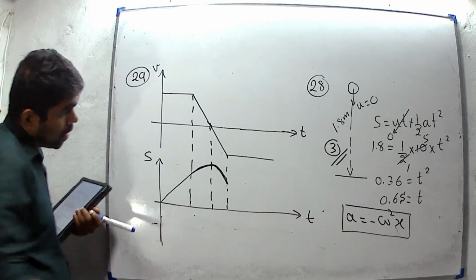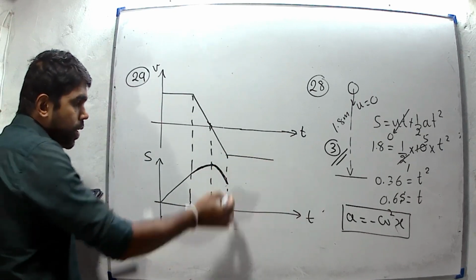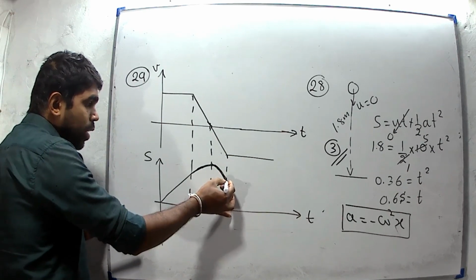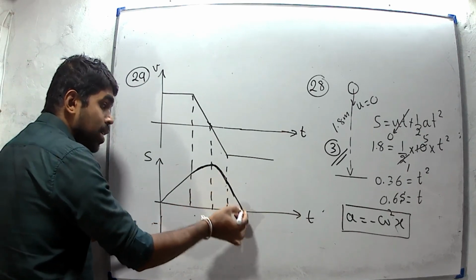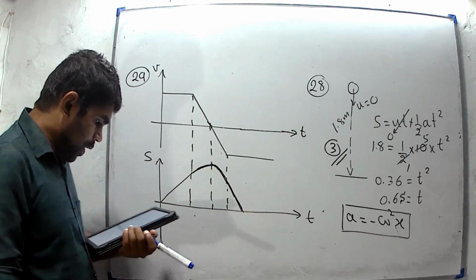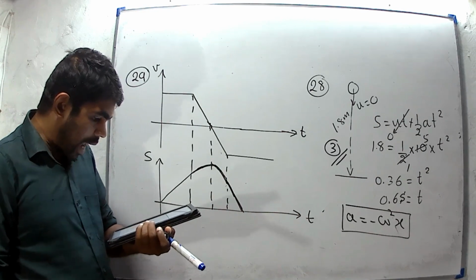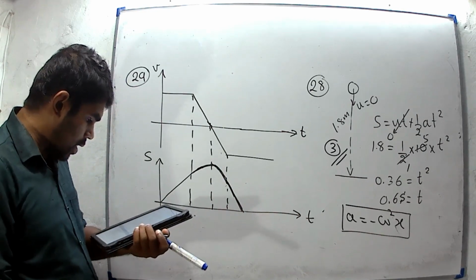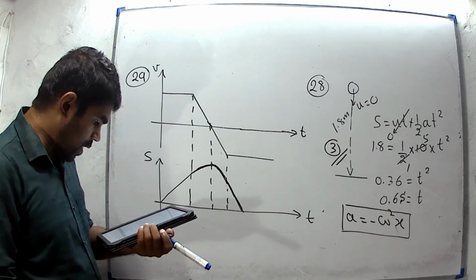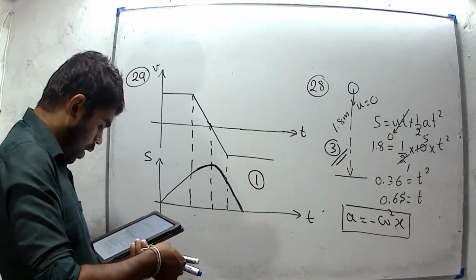And for the last part, velocity is a minus value. Then displacement has a constant minus gradient. This is a straight line with constant minus gradient. Then we can get, no, first answer is the correct answer for question number 29.